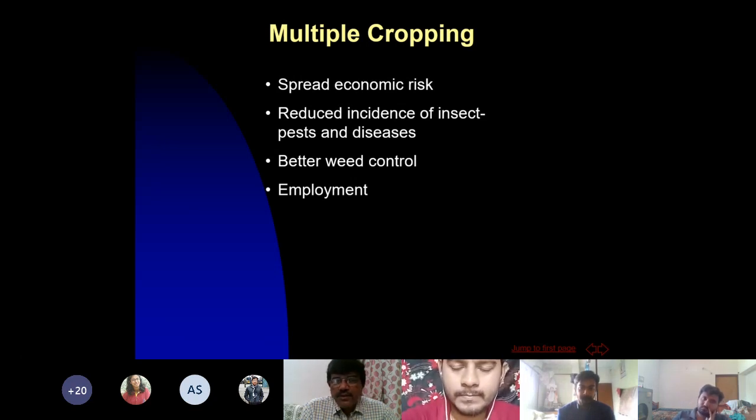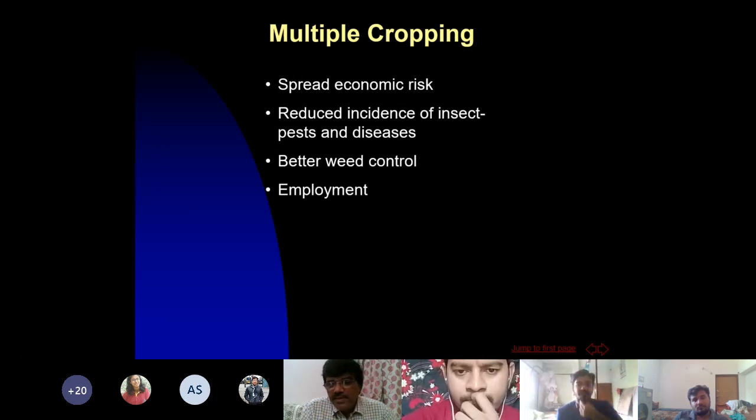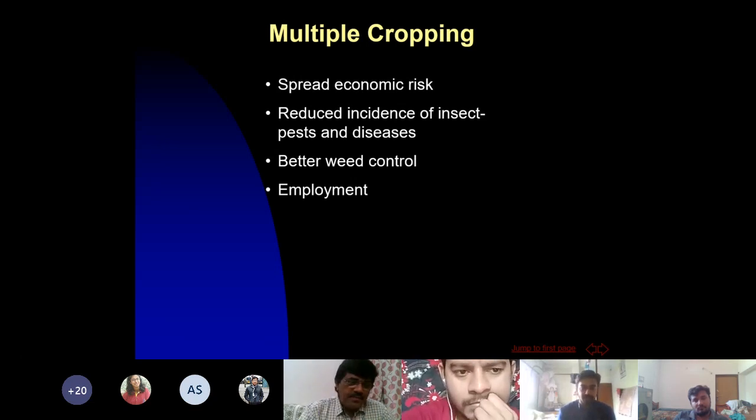If you follow rotations, if you diversify your cropping system, then the incidence of insect pests and also weeds decreases. And if you have three or four kinds of crops, their operations are spread over a longer period, or rather the whole year, so the farmer will get something to do. There may be sowing of one crop, harvesting of another crop, or weed management in another crop. So the farmer will get regular employment if we go for multiple cropping.